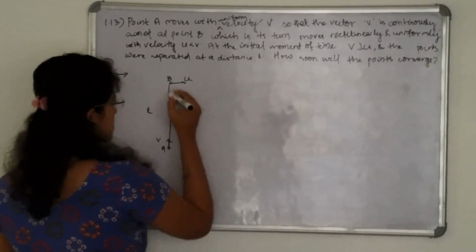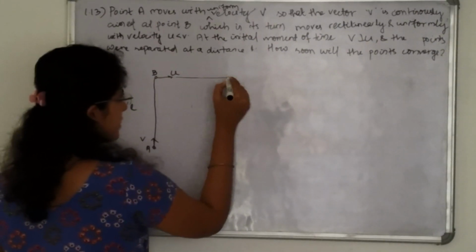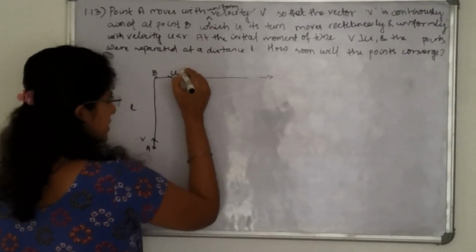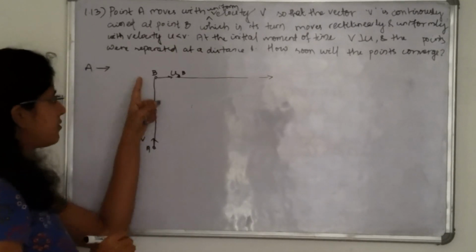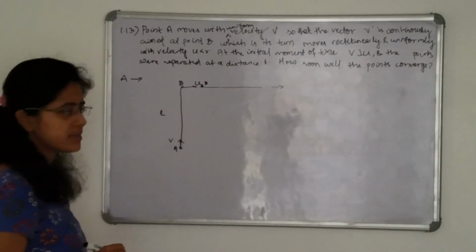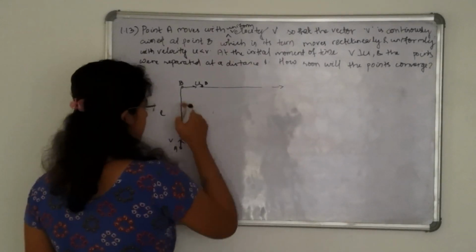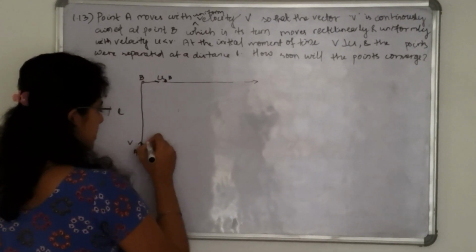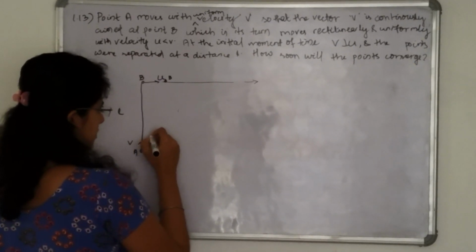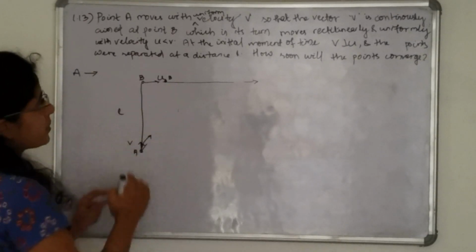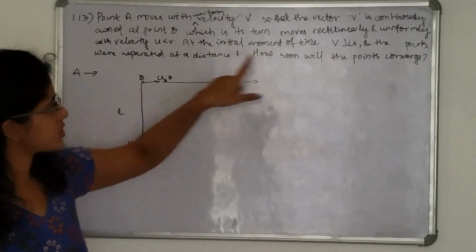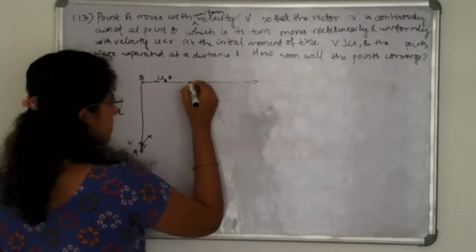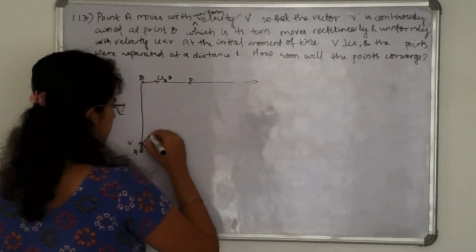B is heading in this direction. Let us take after time dt, B is at this distance. Initially A was heading towards B in this direction, but after dt time, as B is here, A changes its direction and heads towards B, because it is said that the vector v is continually aimed at point B. So after some time, B is here and A again changes its direction.